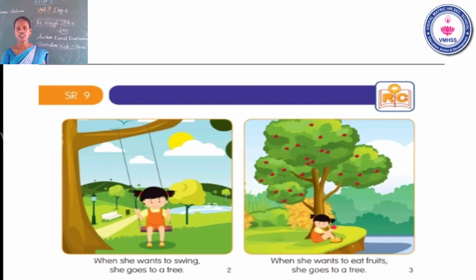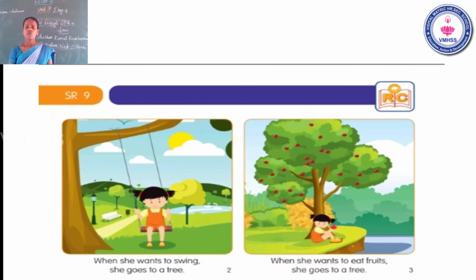See the third page. When she wants to eat fruits, she goes to a tree. Goes to a tree. Okay, once again see the second page.